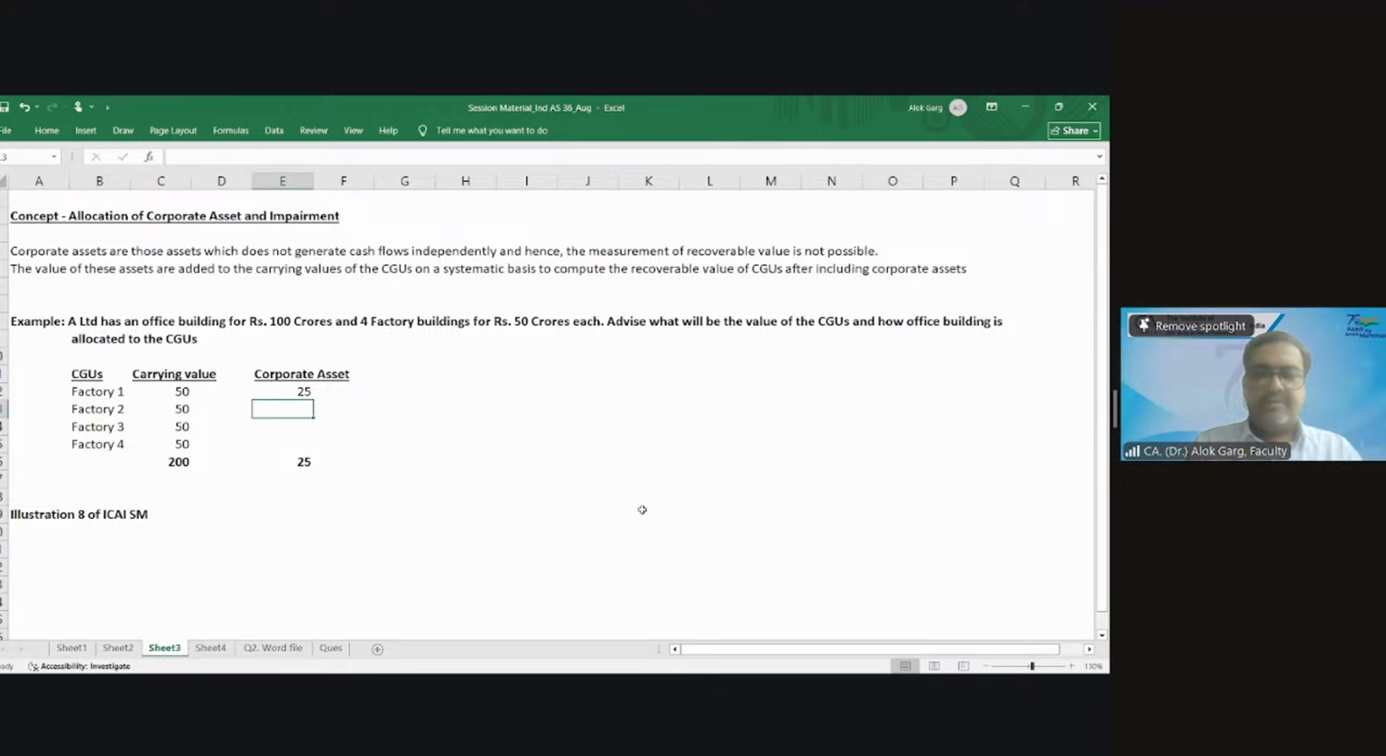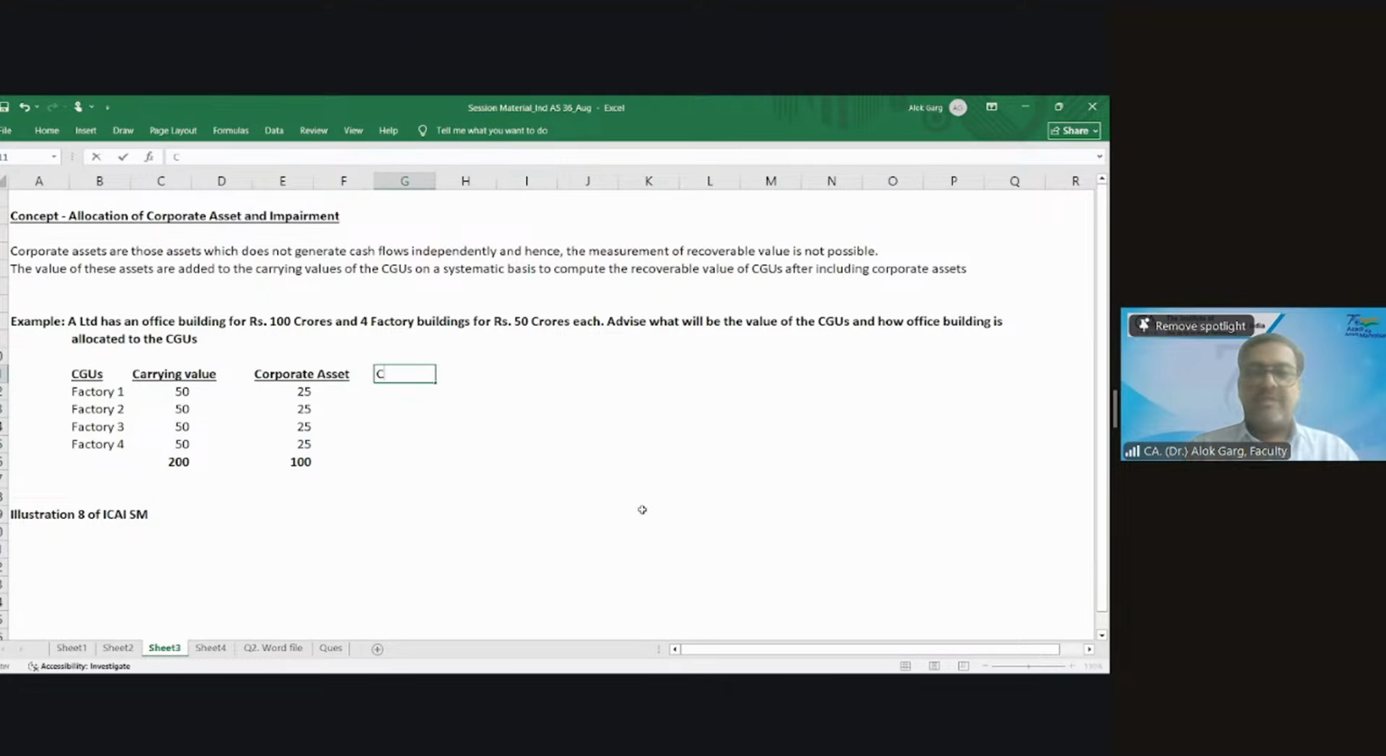Equal to 100 multiply by this divided by this. 25 each. You know why I'm doing this kind of calculation? Just to help you guys after 3 months, when you will forget whether it is systematic basis, pro rata or not. When you see this calculation, you will be able to remember, right?